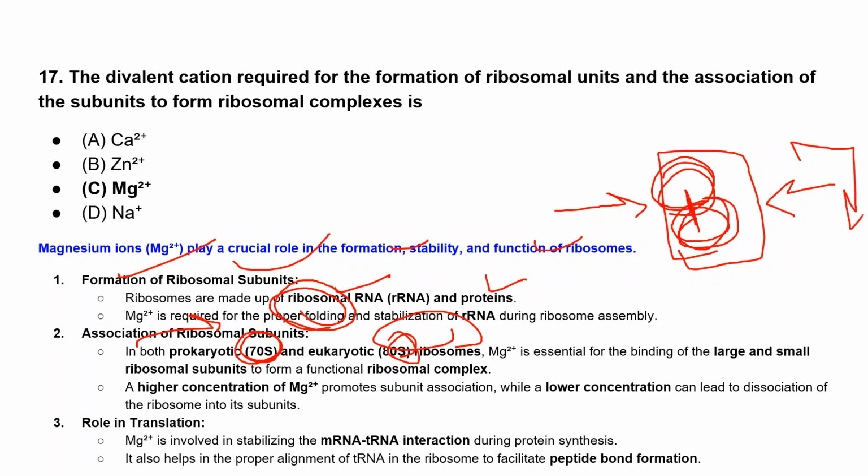Next, in translation also, the magnesium ion is involved in stabilizing the mRNA and tRNA interaction, so that the proper alignment of the tRNA in the ribosome will occur and it will facilitate peptide bond formation. So the only divalent cation required for the formation of ribosomal units, and also the association of subunits to form the ribosomal complex, is the magnesium ion. It will decide whether it will form the complexes or not. Subunit association depends on the magnesium divalent cation.